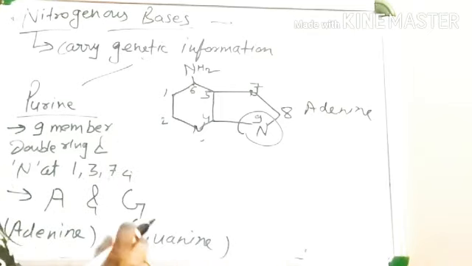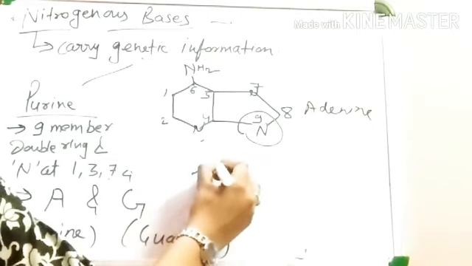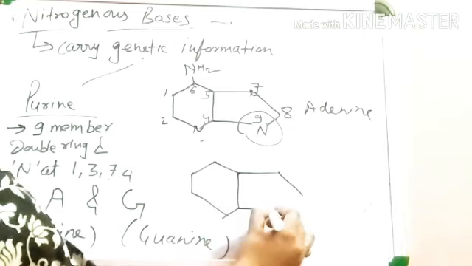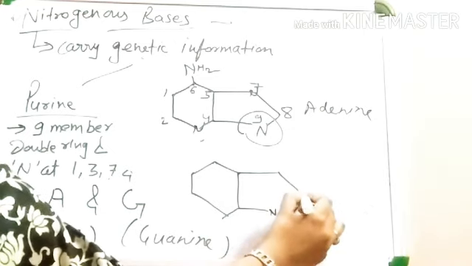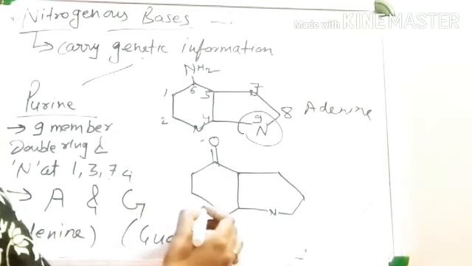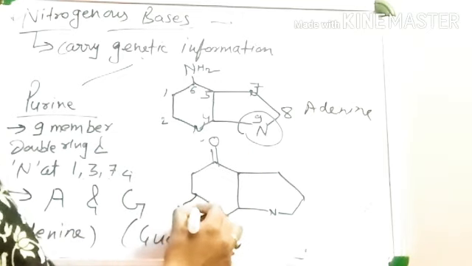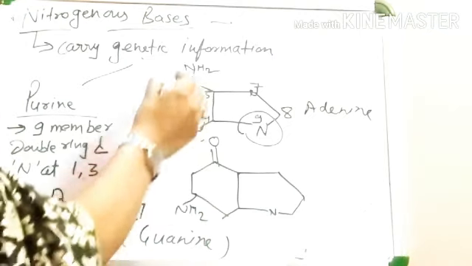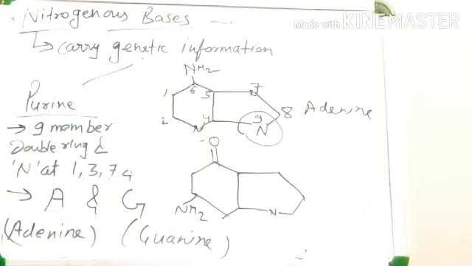Now another is guanine. See the structure of guanine. The difference is here at the 6th position, and one NH2 is here. Basically I am representing only the important groups here.